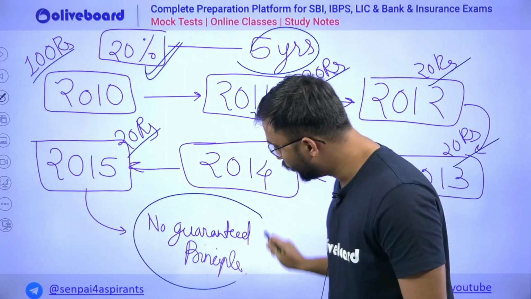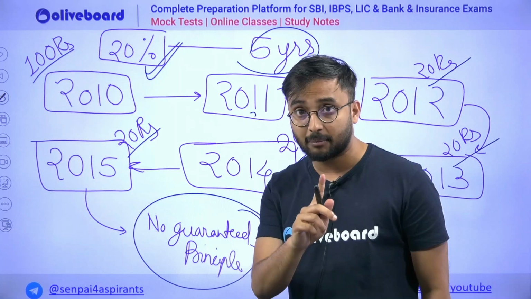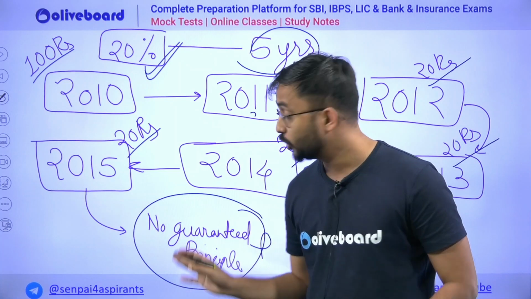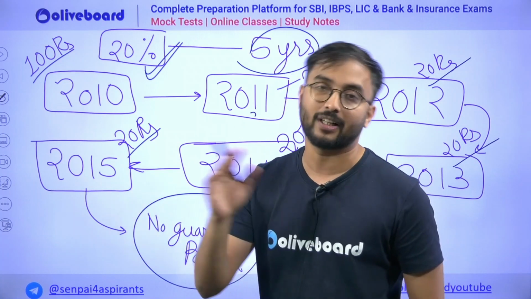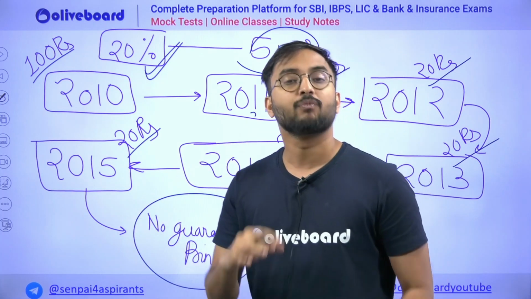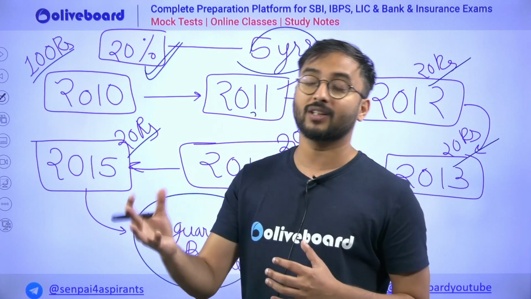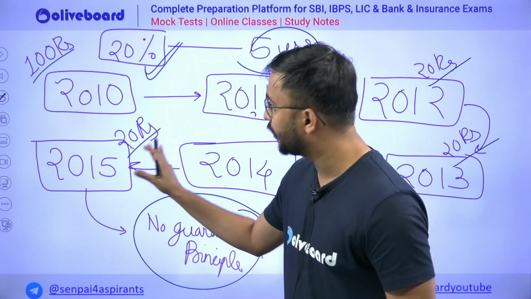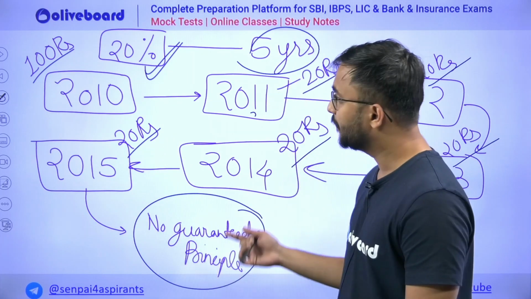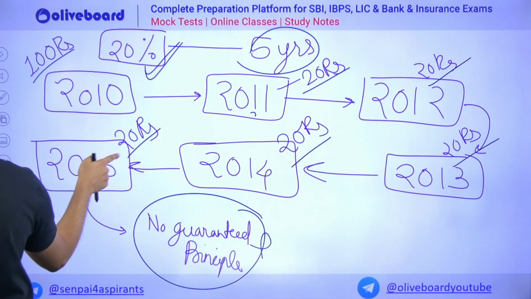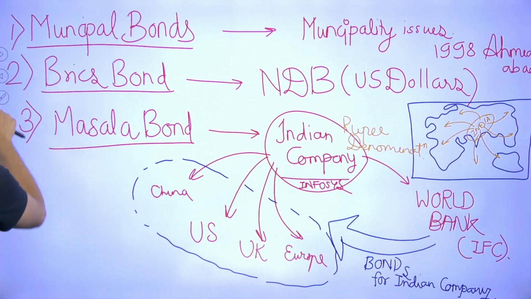But here there is no guaranteed principal. Now again, I am not saying that there is no principal, in the sense it may be there or it may not be there. So people who are risk takers, who want higher returns, can definitely go for irredeemable bonds. Okay. Now let us try to understand some more examples of bonds.